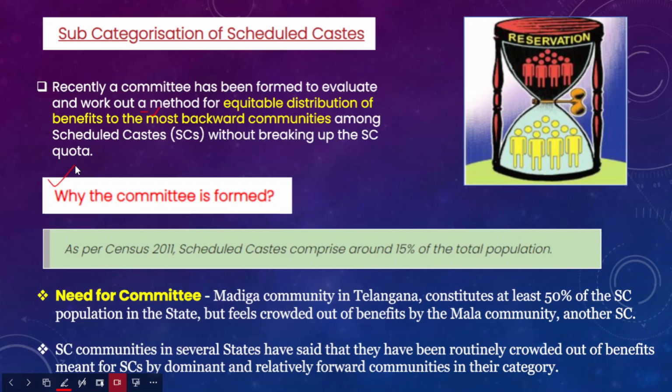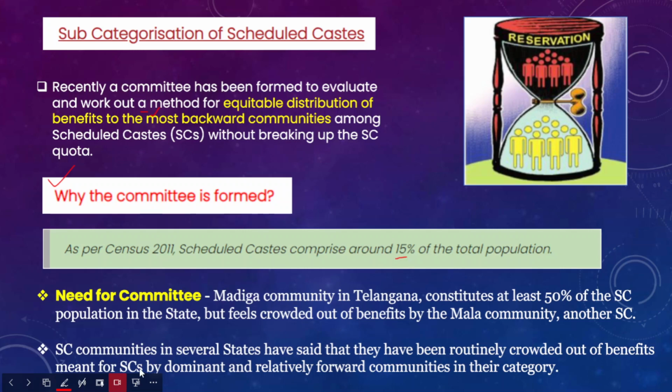First we have to understand the data related to the scheduled caste population. As per the 2011 census, scheduled caste population comprises 15% of the total population. So as per the ratio of the population, 15% of the reservation is being provided for the scheduled castes. The overall objective of this committee is to ensure equitable distribution of this 15% caste based reservation to all the communities within the category of scheduled caste. So this is the purpose, and because of this reason the committee was formed.